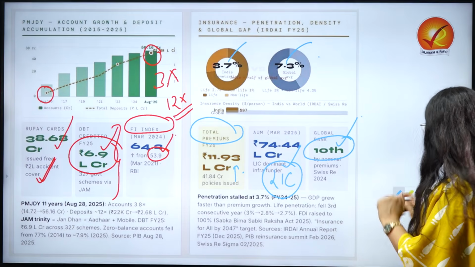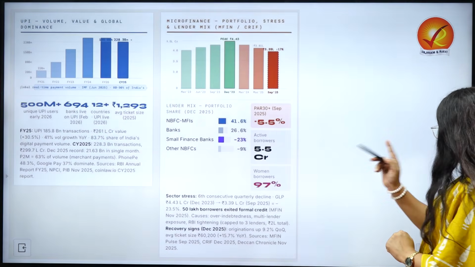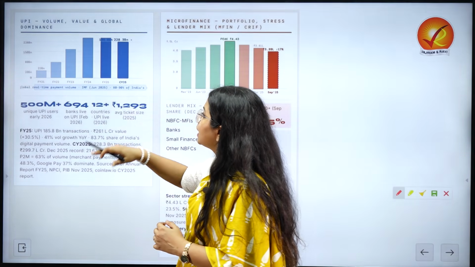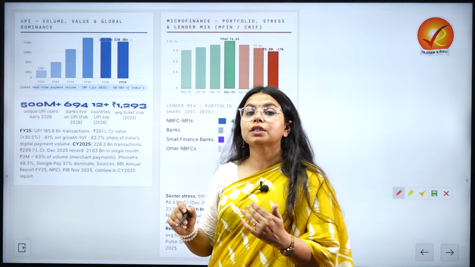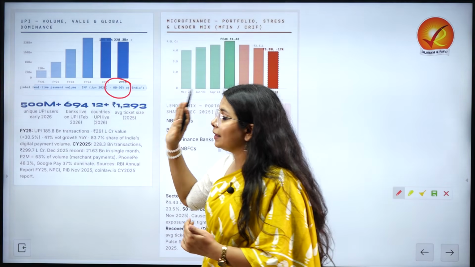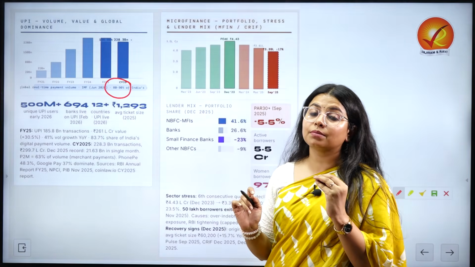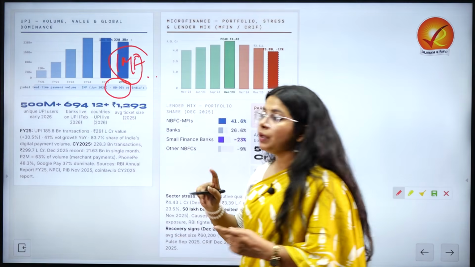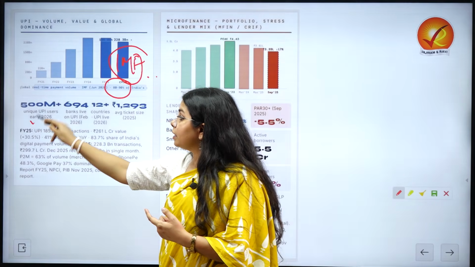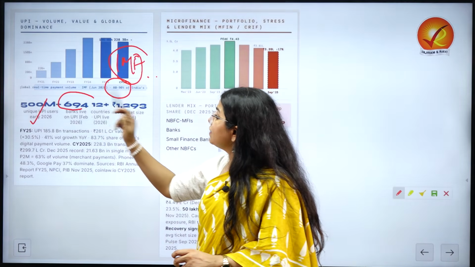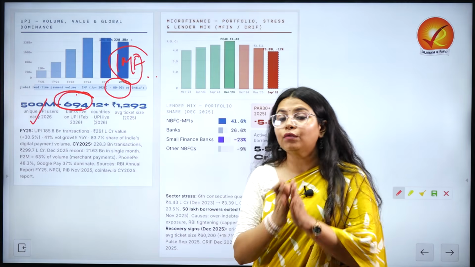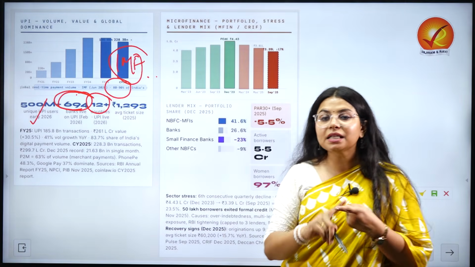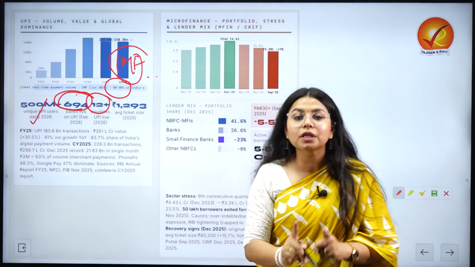Now we will be moving to look into other factors as well, focusing on UPI volume. We have discussed how over the years it has shown a remarkable increase, giving coverage across 80 to 90% of India, and this is a global real-time payment system, which has been validated. This data in front of you is from the IMF itself. We have 500 million unique UPI users in early 2026 itself. We have 694 banks live on UPI. We have 12 plus countries where UPI is applicable. That means if you are going to any of these countries and using UPI, you can.